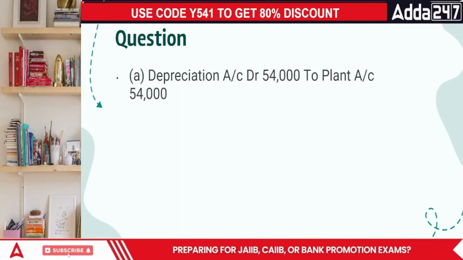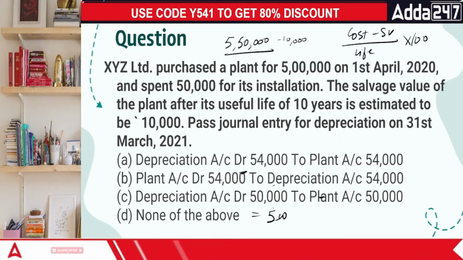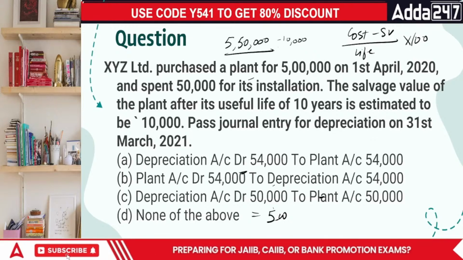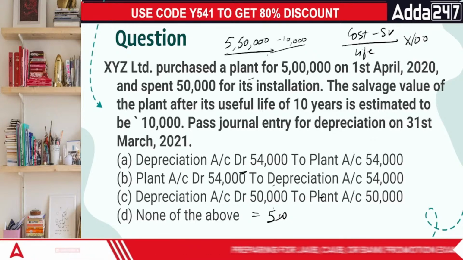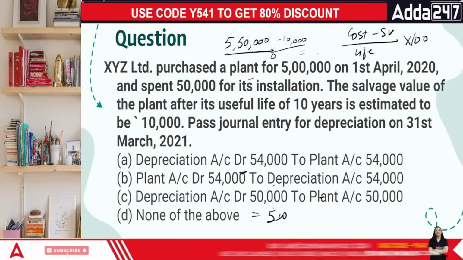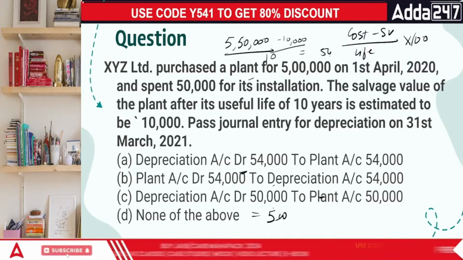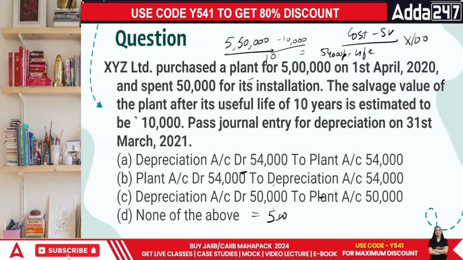Why 54,000? The reason is this. Look at this. You have got your 5 lakh 50,000 as the purchase price. The residual value is 10,000, divided by number of years, which is 10. So that gives you 5 lakh 40,000 divided by 10, giving you 54,000 rupees per annum as